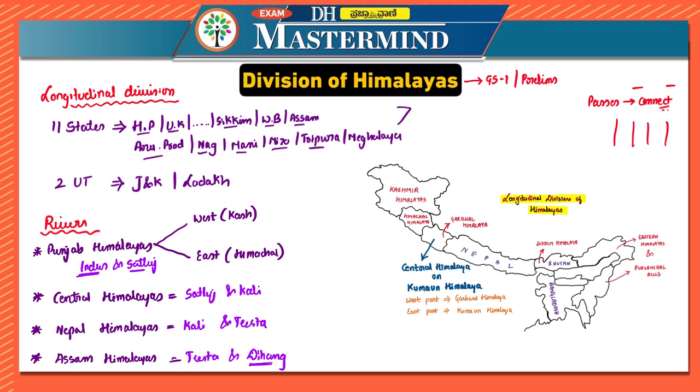That is Indus and Satluj. Between them you have Punjab Himalayas. Between Satluj and Kali you have Central Himalayas. Between Kali and Teesta you have Nepal Himalayas. And between Teesta and Dihang you have Assam Himalayas.